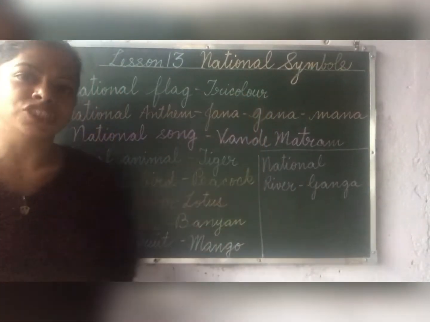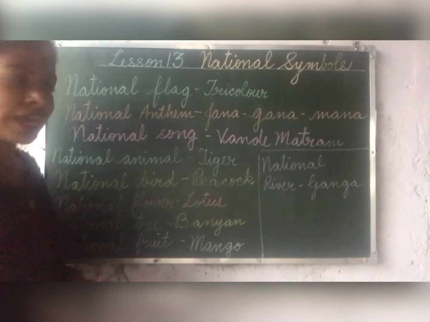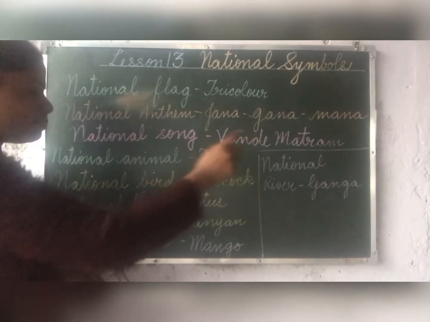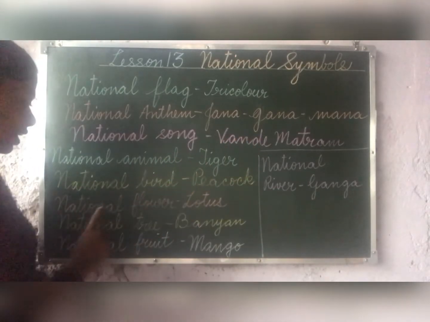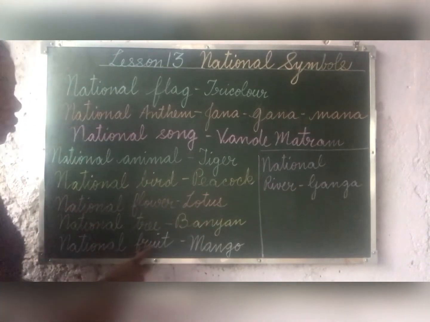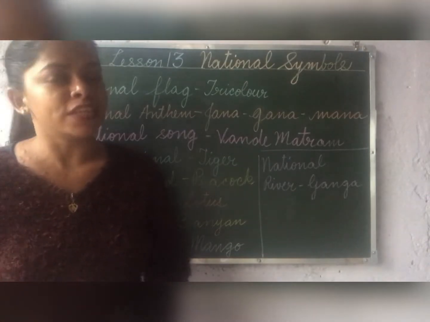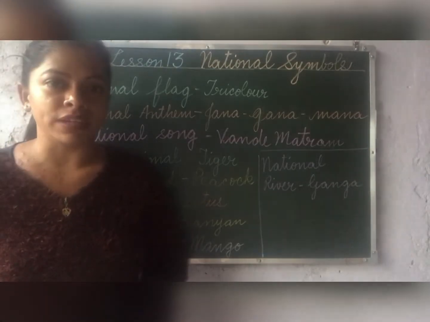Here are some national symbols we will study in this lesson. National flag, tricolor. National anthem, Jana Gana Man. National song, Vande Mataram. National animal, tiger. National bird, peacock. National flower, lotus. National tree, banyan tree. National fruit, mango. And national river, Ganga. Children, in this video you will study about all these symbols of India one by one.